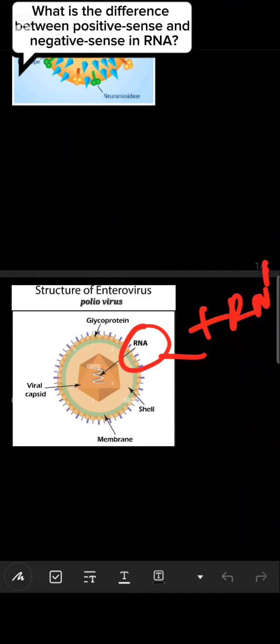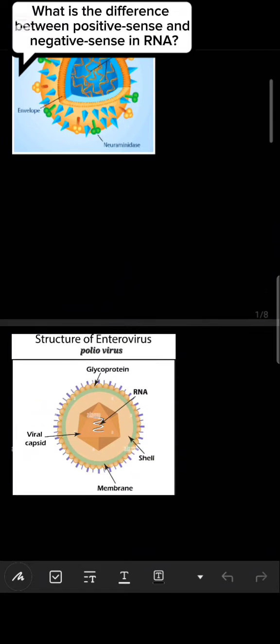And there are other examples of positive sense RNA. The best example of positive sense RNA is polio virus, along with coronavirus and a number of other viruses which are RNA positive. HIV is an RNA positive virus, but the HIV case is different because HIV contains two strands of RNA, but polio virus contains one RNA strand, which is the positive sense. This is positive sense RNA.